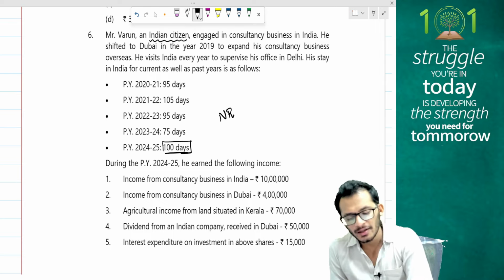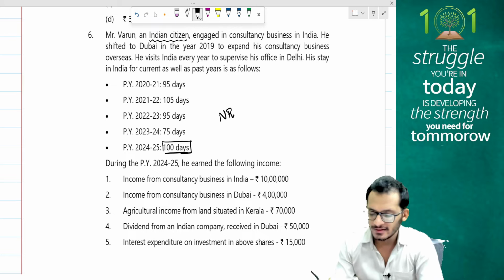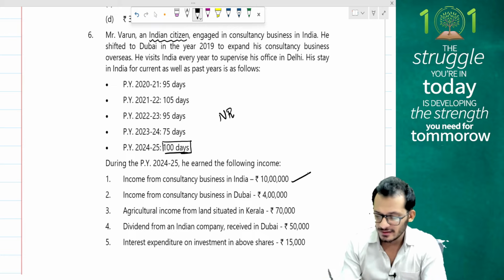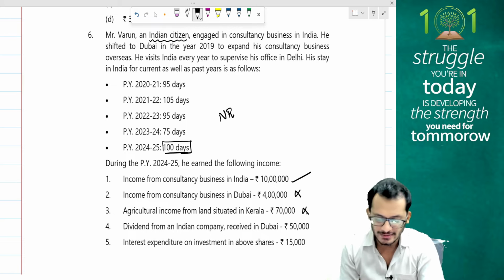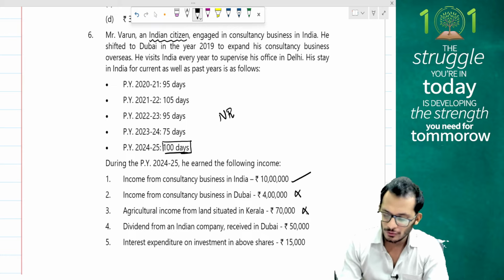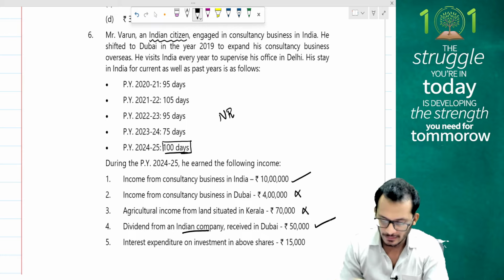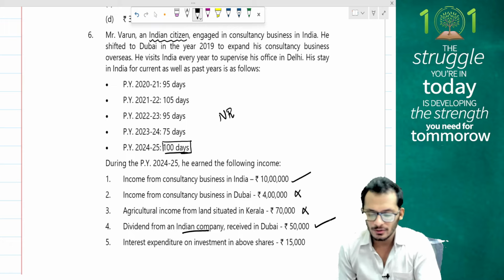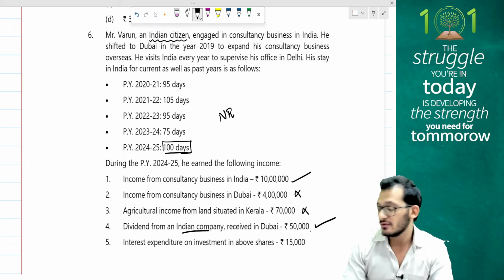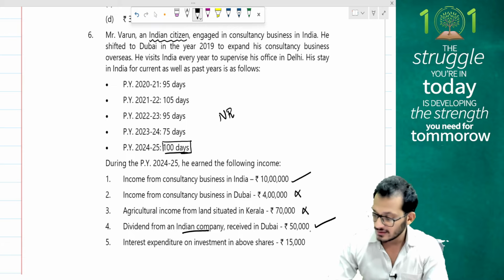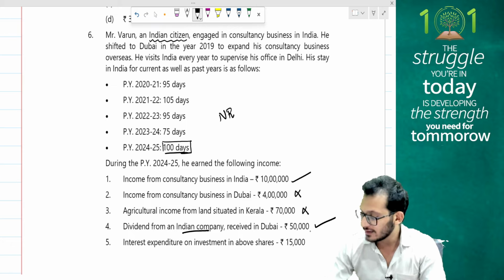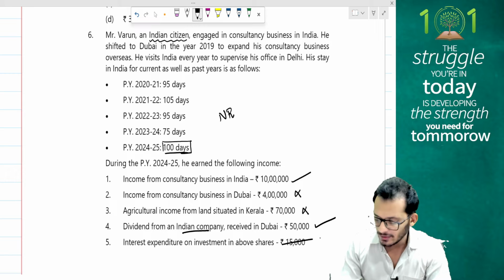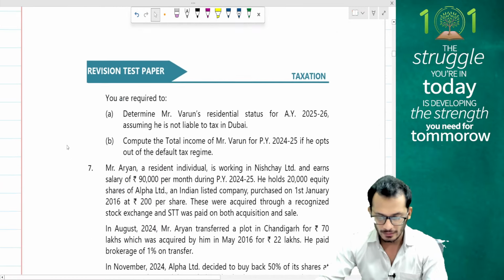During the previous year 24-25, he has earned the following income. My consultancy business in India, fully taxable. My consultancy business in Dubai, not taxable. Agriculture income from land situated in Kerala, exempt. Dividend from an Indian company received in Dubai, the Indian company itself makes it taxable. Interest expenditure on investment in above shares. People, you can only have a deduction worth 20% on this. So let's check. 50,000 into 20% gives me 10,000 rupees. So I can claim a deduction of 10,000 rupees on this dividend expense.